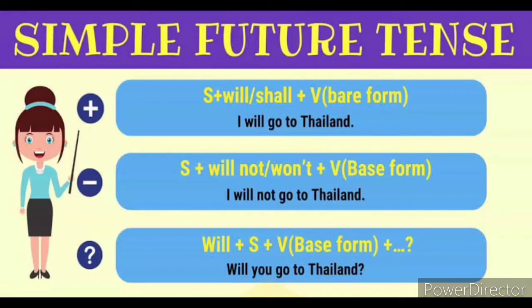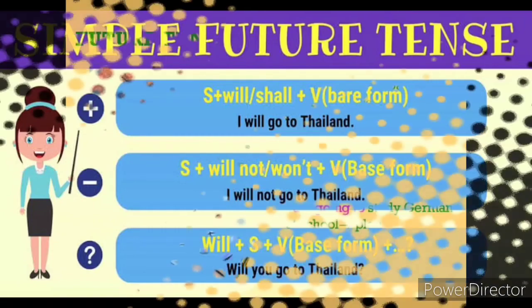Look at the example that was given here for the positive, that is affirmative sentence, below the pattern. I will go to Thailand. Look at the negative: I will not go to Thailand. Look at the interrogative sentence: Will you go to Thailand? So these are the positive, negative and interrogative sentences for simple future tense.